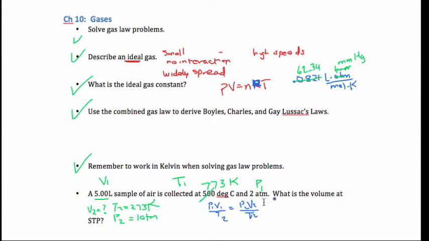Plug in all these numbers. Whoops, that's a 1. So P1 is 2 atmospheres. V1 is 5 liters. T1 is 773, really hot. P2 is 1 atmosphere. V2 is what I'm looking for, and then T2 is 273.